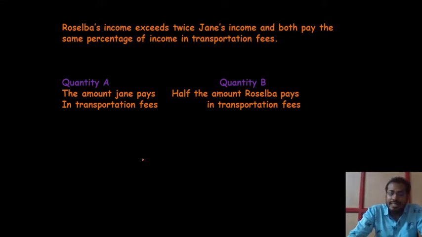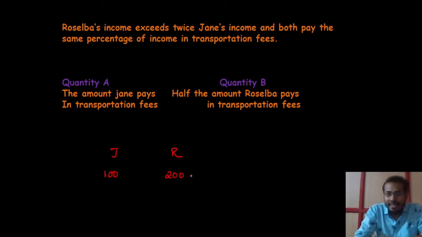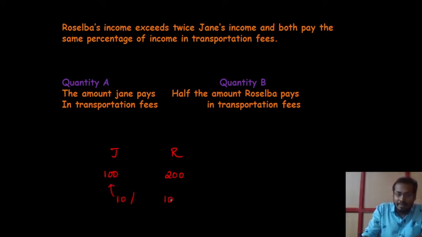Roselba's income exceeds twice Jane's income. Let me see Jane's income. If Jane gets a salary of 100 rupees, Roselba will get twice, so 200, isn't it? Both pay the same percentage of income in transportation fee. Let me think that 10 percent of Jane's salary and the same 10 percent of Roselba's salary is the transportation fee. So Jane's salary is 100, 10 percent is 10. Roselba's salary is 200, 10 percent is 20.